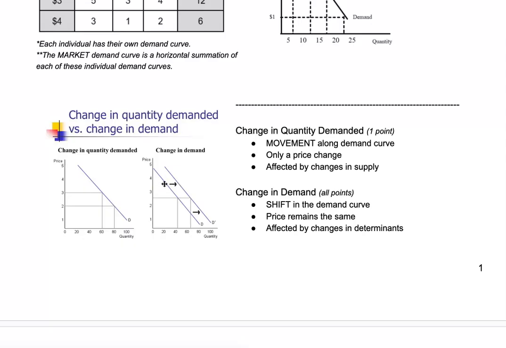Look, at a price of $3.50, people are buying more. At a price of $2.50, people are buying more. That's what a shift means.